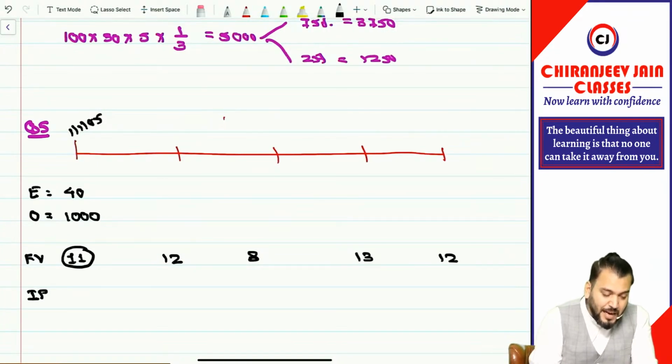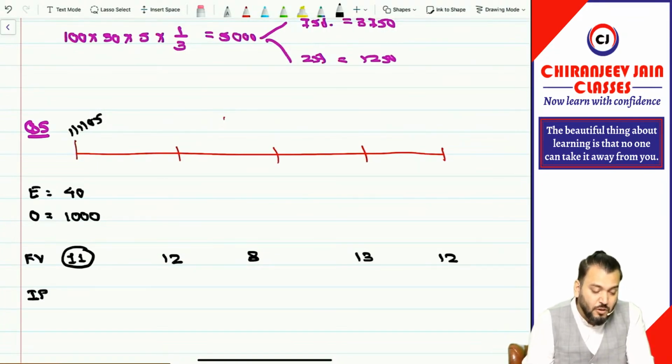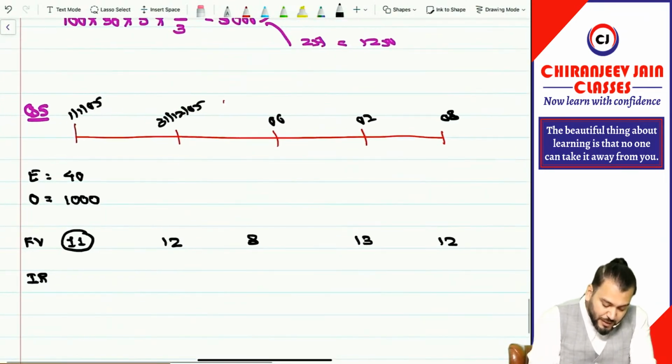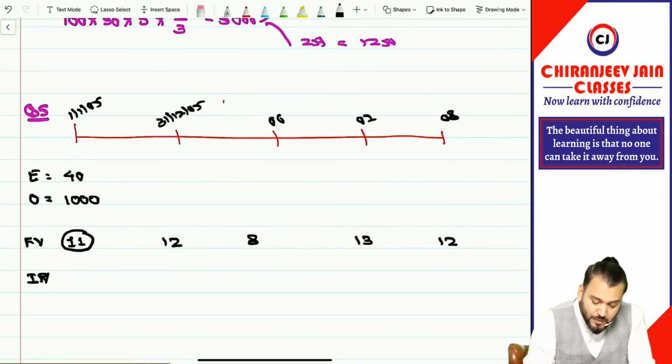Intrinsic value they have given at the end, means on 31st December 2007. So this is 31st December 2005. This is 6. This is 7. This is 8. Correct. So intrinsic value how much given? 10. And then on this date it is equal to fair value.